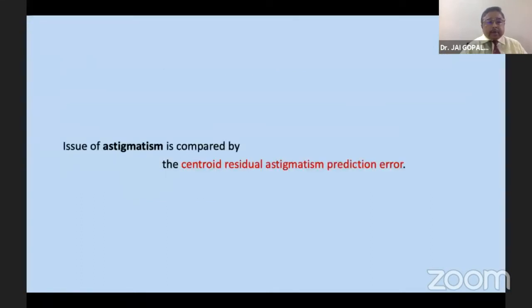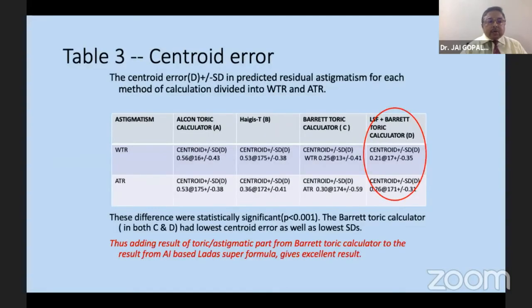The issue of astigmatism can be compared in the centroid residual astigmatism error. This slide shows the centroid error in the prediction residual astigmatism for each method of calculation, divided into with the rule and against the rule. Here, the combination of LADA super formula along with the Barrett toric calculator gives the excellent result.